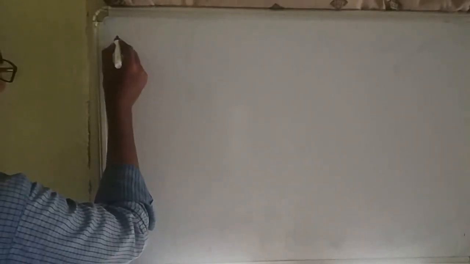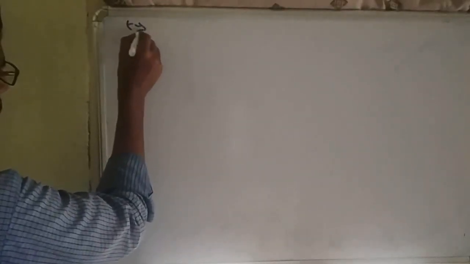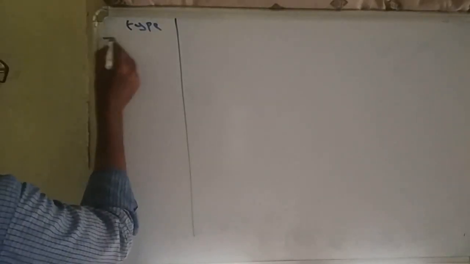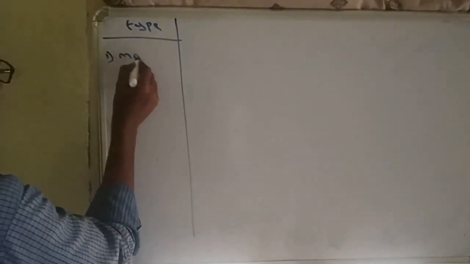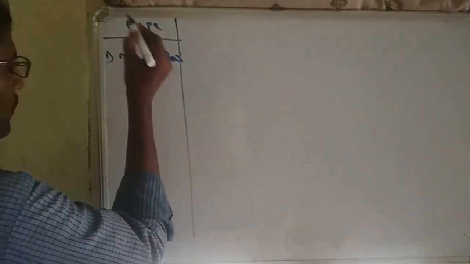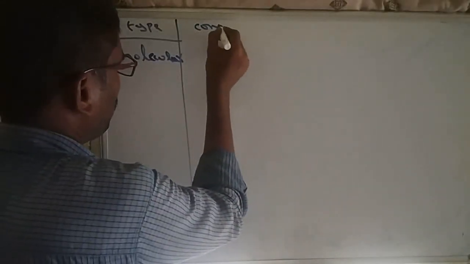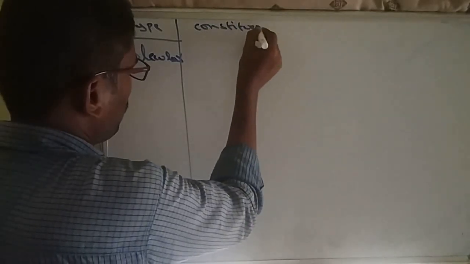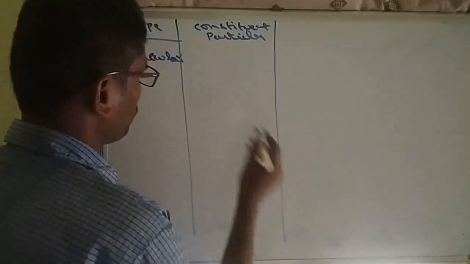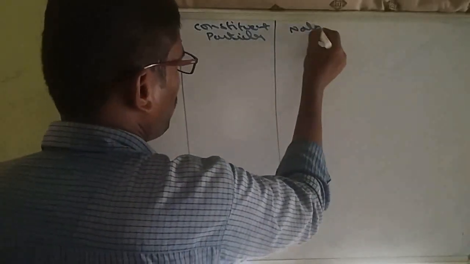So what are the examples we will see? The first type of crystalline solid is molecular crystalline solids. So molecular, here the constituent particles. So here the nature we write.